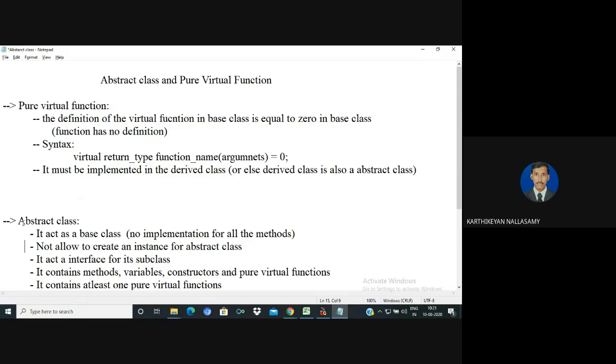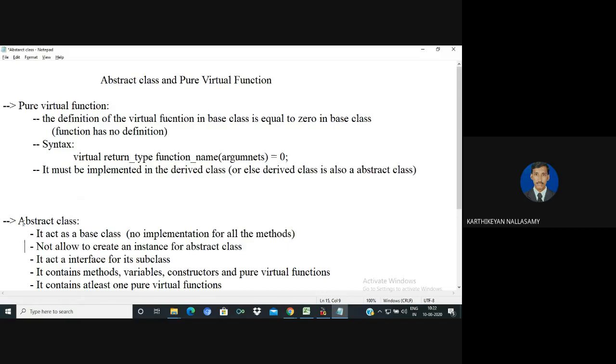In Java and others, there is a keyword called abstract to represent an abstract class. But in C++, we don't have any keyword to represent abstract classes. If the class contains at least one pure virtual function, then the class must be an abstract class. I will repeat once again: if the class contains at least one pure virtual function, then it is called an abstract class. Normally it acts as an interface for the class, so there are no implementation details there. In the derived class, whatever pure virtual functions we have must be implemented inside the derived class.